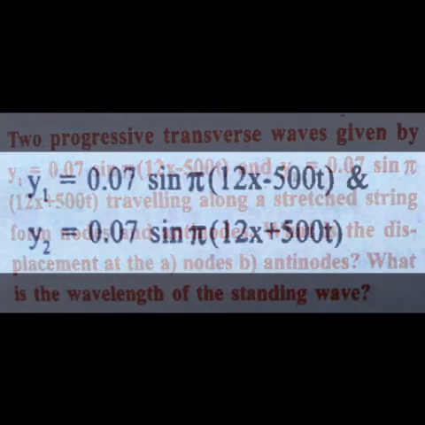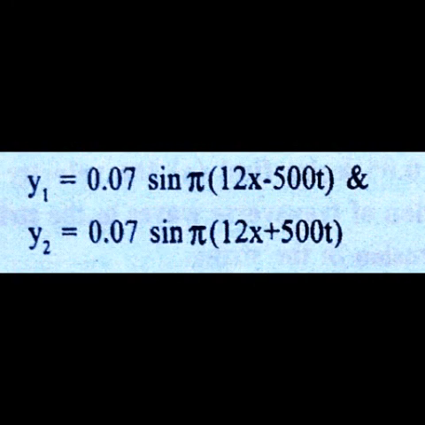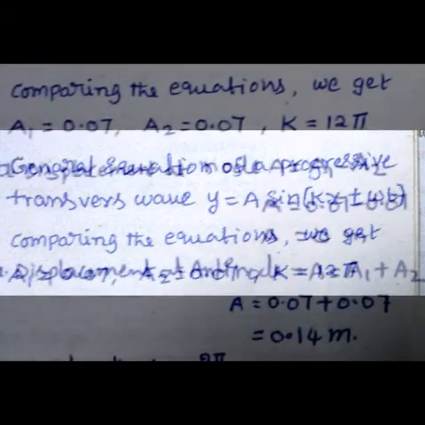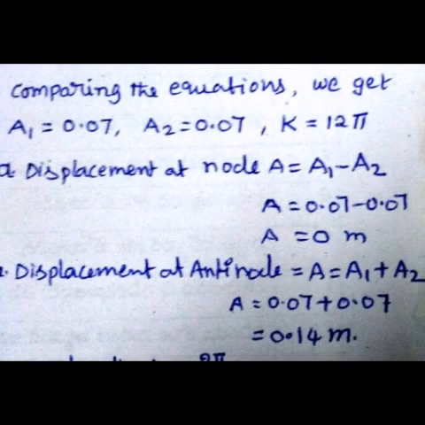So here the given is y1 is 0.07 sine pi of 12x minus 500t and y2 is 0.07 sine pi of 12x plus 500t. So the general equation of a progressive transverse wave is y equal to a sine of kx plus or minus omega t. Compare the equations. We get amplitude a1 is 0.07 meter and a2 is also 0.07 meter, and propagation constant k is 12 pi.